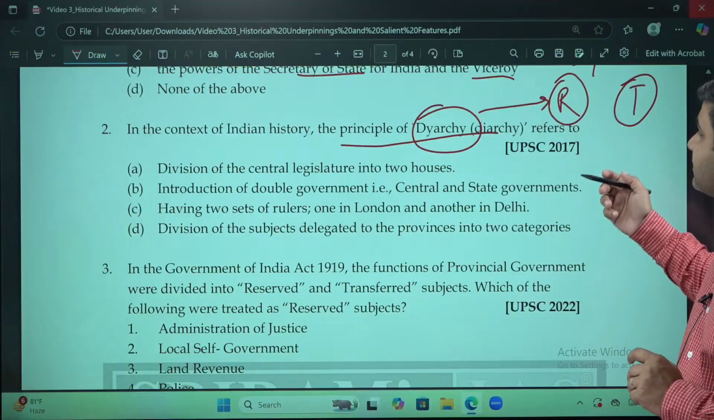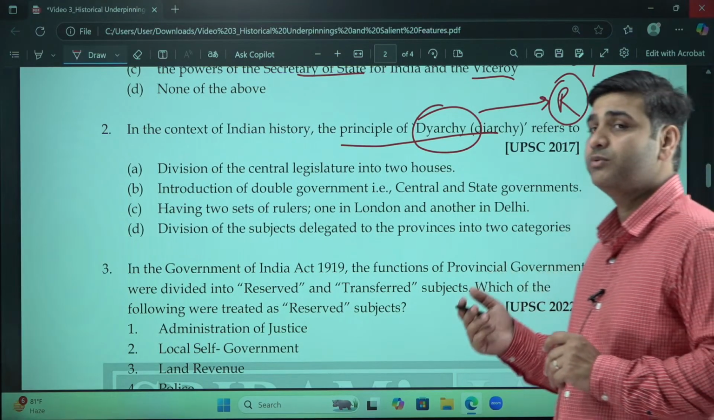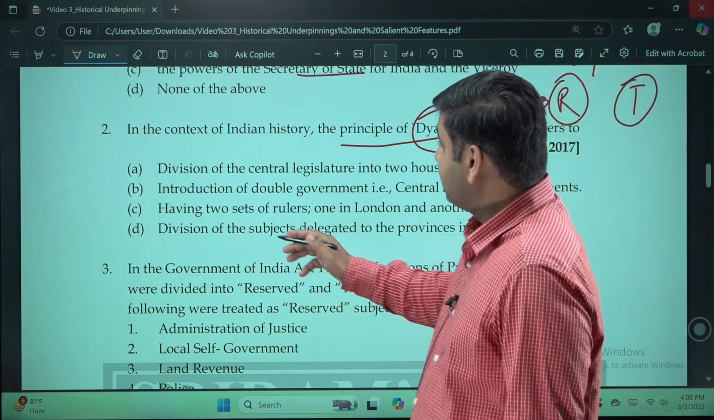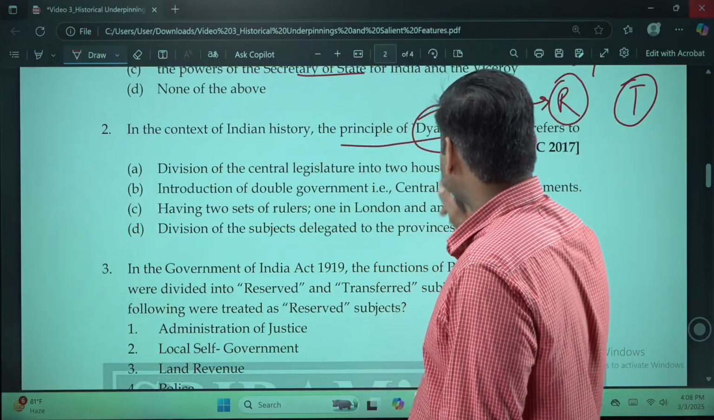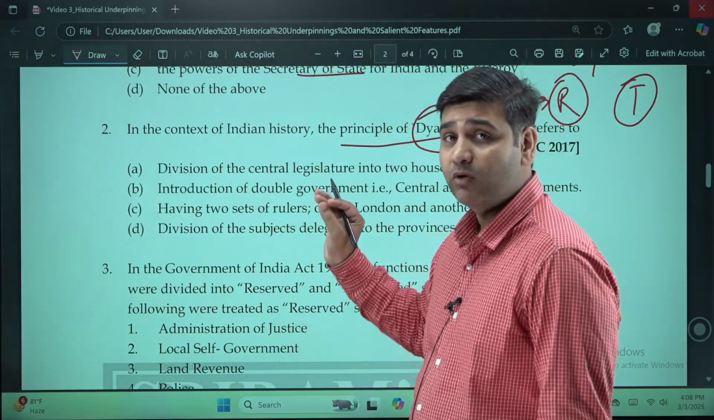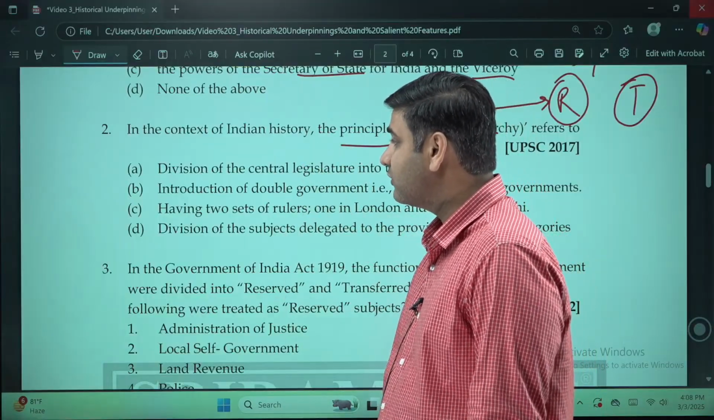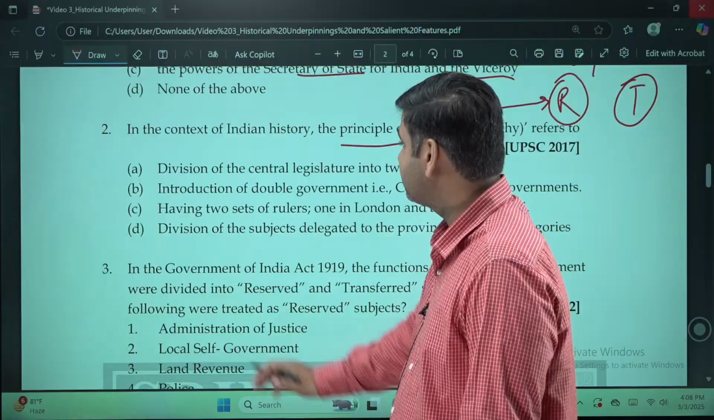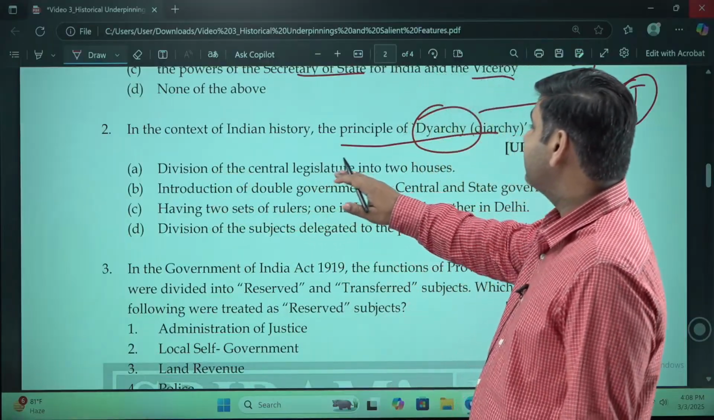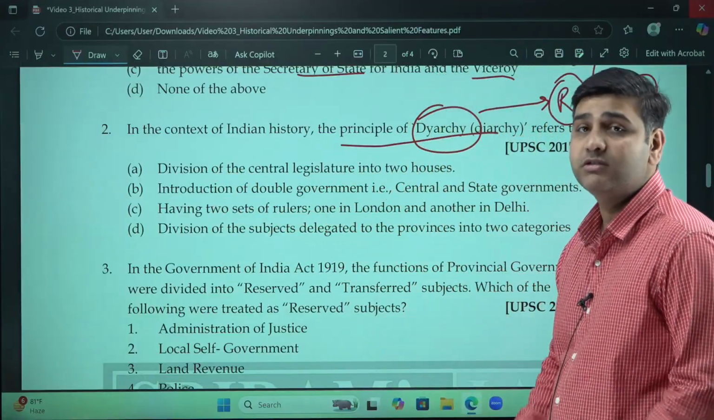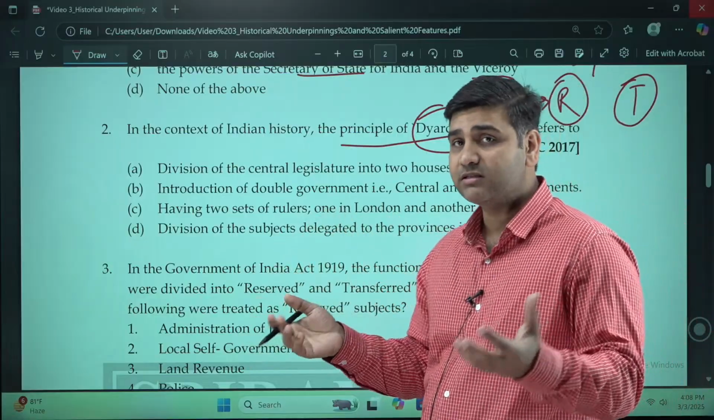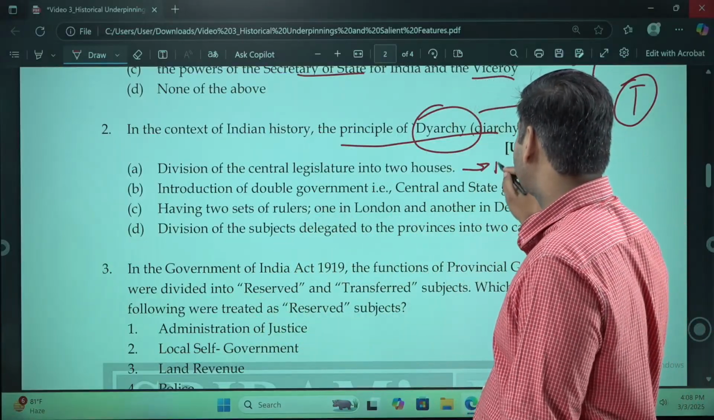So this system of diarchy was also introduced in 1919, and according to this question, we have to define what is diarchy. Diarchy is defined clearly in which one statement among these four, we have to see. Division of the central legislature into two houses. Now, when you have two houses, that's called bicameralism.